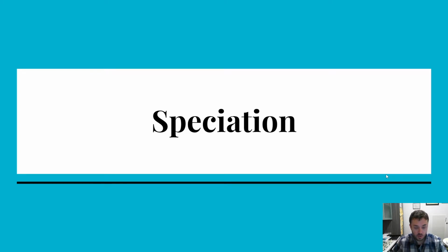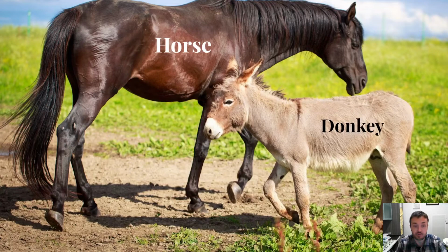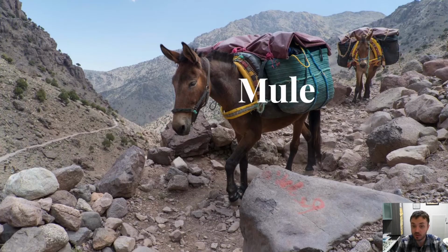Speciation. We need to know first what a species is before we can talk about speciation. A species is a group of organisms that can interbreed and produce viable offspring. So, for example, we have horses and donkeys. Horses can have babies with other horses, and those babies can go on to have babies with other horses, and same thing with donkeys. But you can actually cross a horse with a donkey, even though they're considered two different species. You end up with something called a mule.